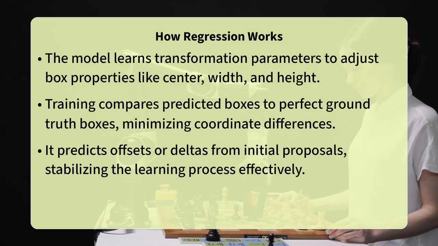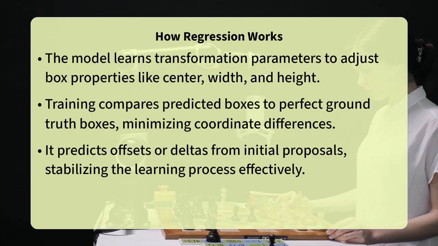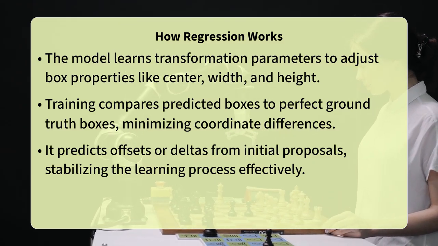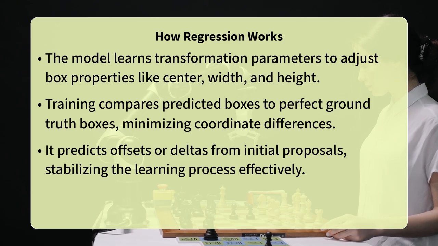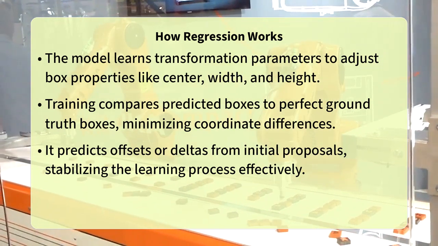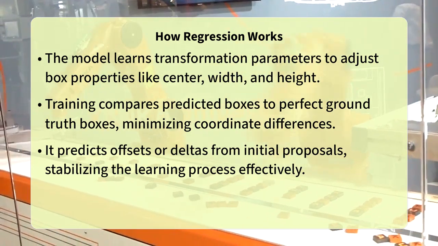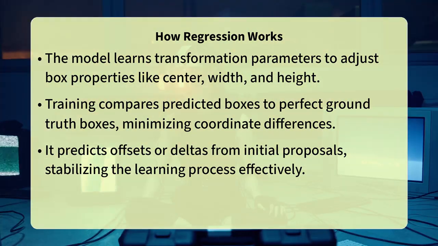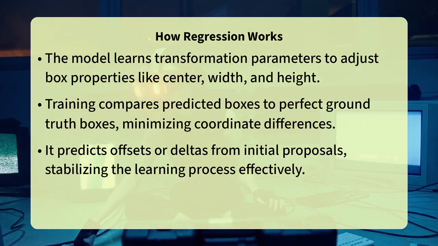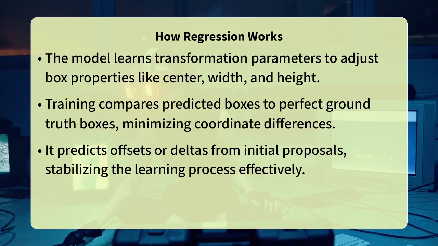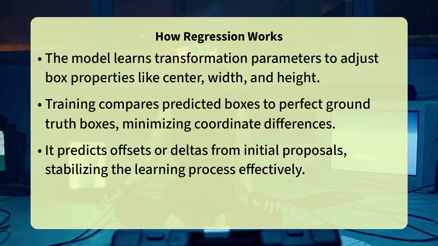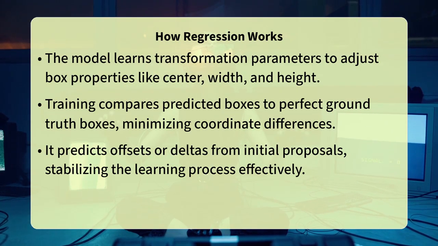This learning process minimizes the difference between the predicted box and the ground truth, often using a smooth L1 loss function to handle outliers effectively. So instead of directly predicting the final box, it predicts the offsets or deltas from an initial proposal, making the learning task more stable and effective.